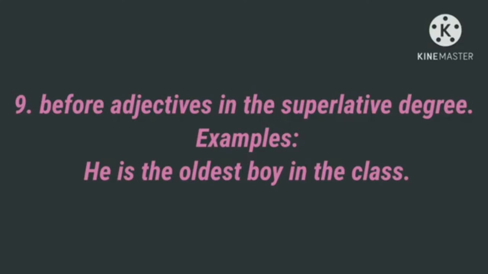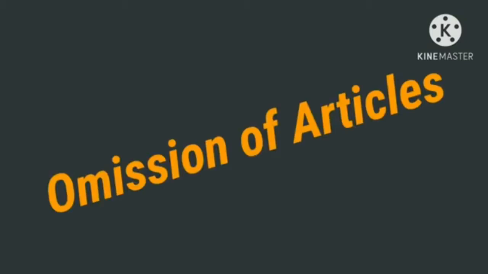We have seen the usage of definite and indefinite articles. Now we are going to see about the omission of articles, that means where we want to avoid the articles.